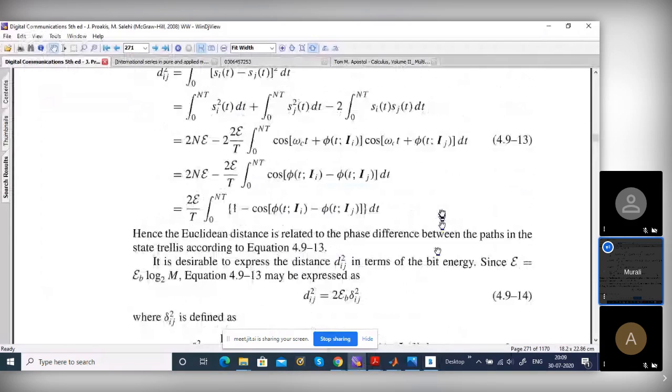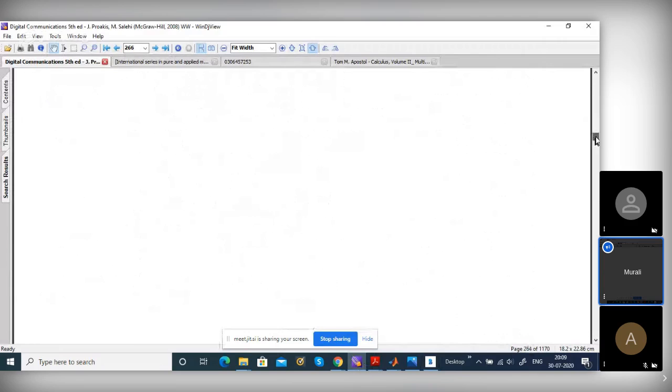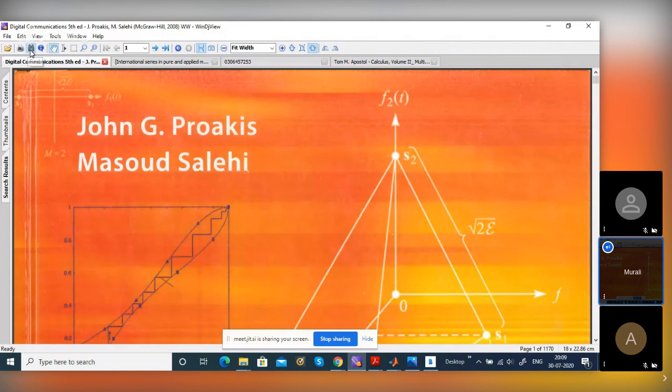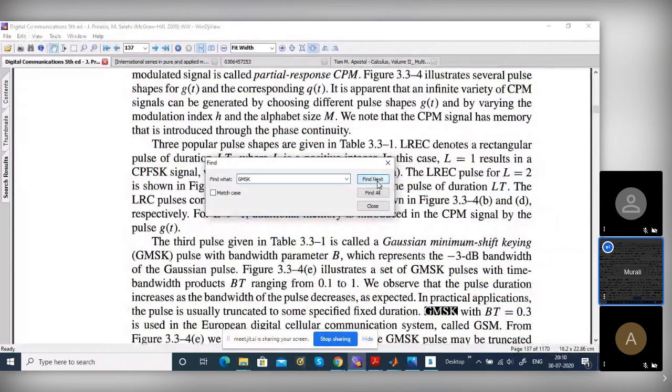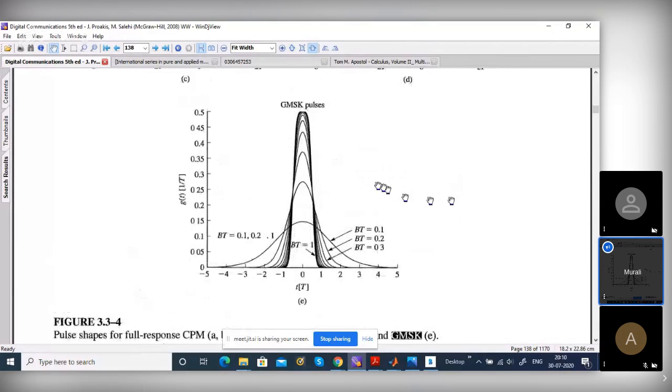I'll show the curve from the pocket book. See, these are all the Gaussian GMSK pulses actually. You are able to see this? GMSK pulses. What we are using is BT equal to 0.3. GSM uses BT equal to 0.3.